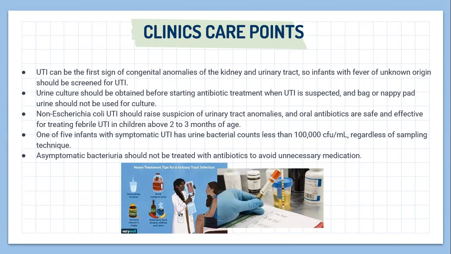Non-E. coli UTI should raise suspicion of urinary tract anomalies, and oral antibiotics are safe and effective for treating febrile UTI in children above 2 to 3 months of age. 1 of 5 infants with symptomatic UTI has a urine bacterial count less than 100,000, regardless of sampling technique. Asymptomatic bacteriuria should not be treated with antibiotics to avoid unnecessary medication.